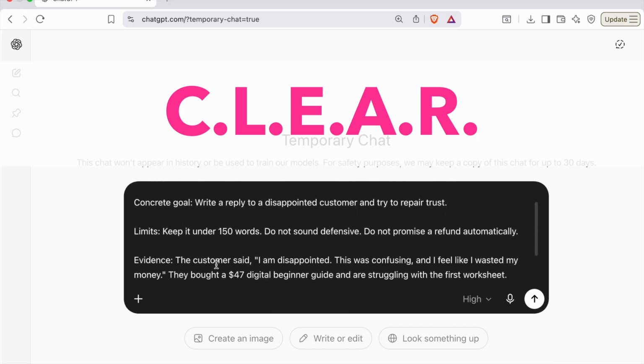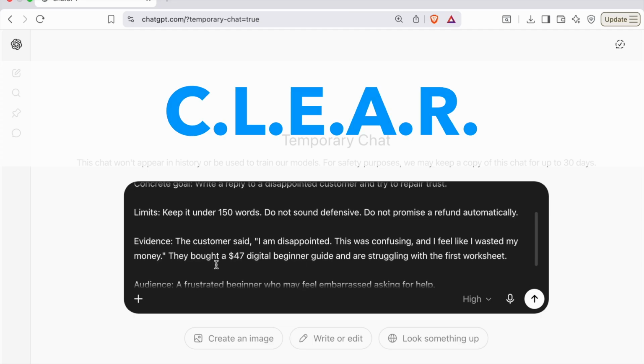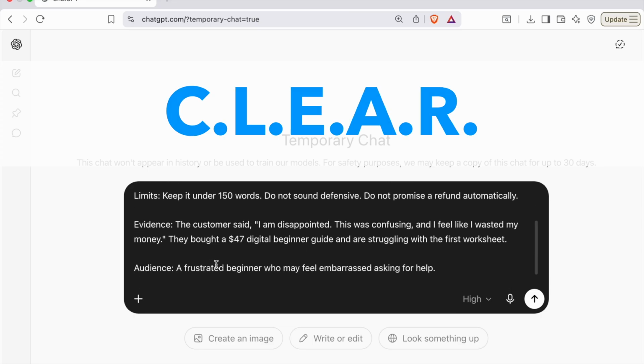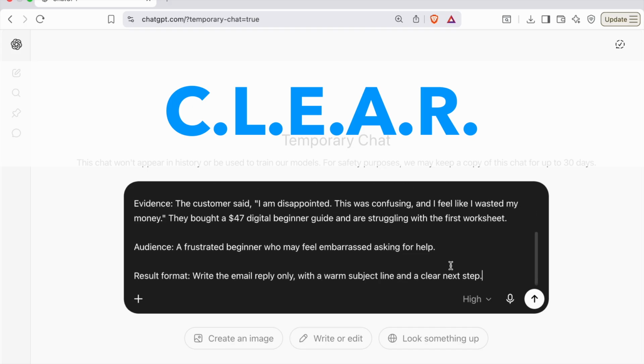Our limits are to keep it under 150 words, do not sound offensive, do not promise a refund automatically. Our evidence is the customer said, "I'm disappointed. This was confusing and I feel like I wasted my money." They bought a $47 digital beginner guide and are struggling with the first worksheet.